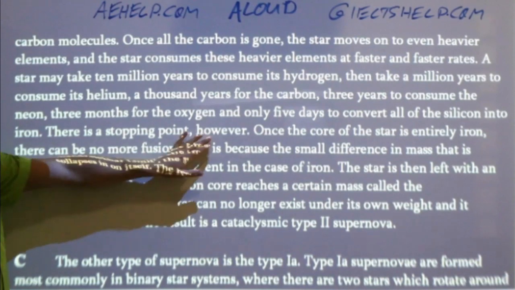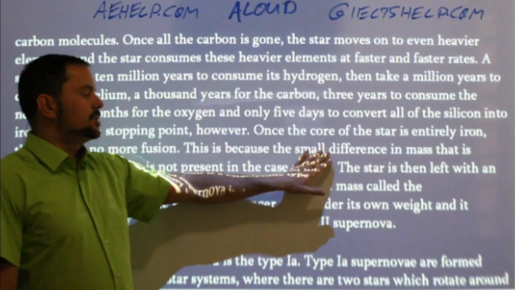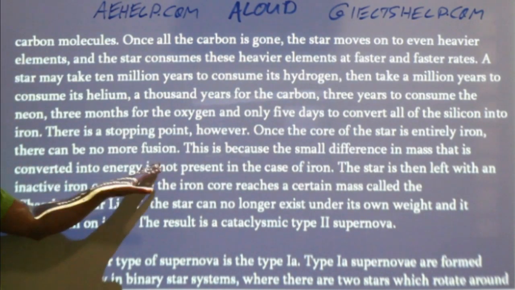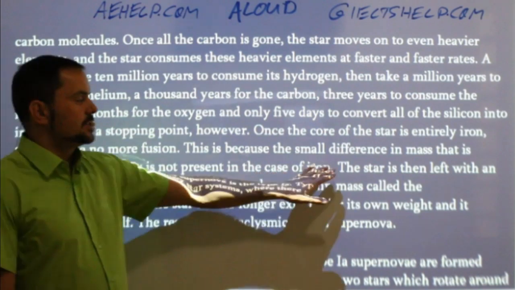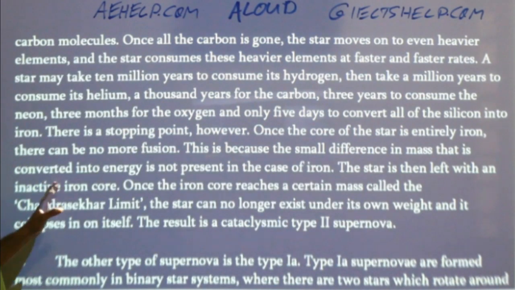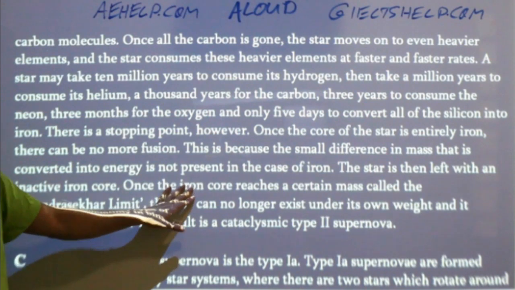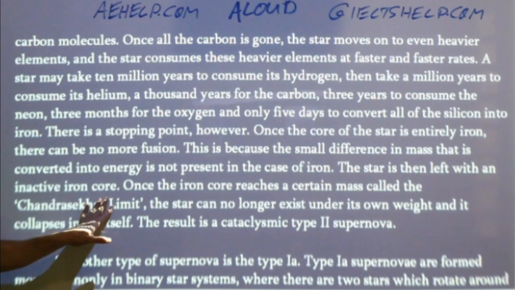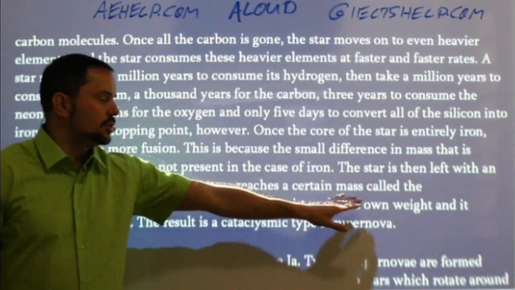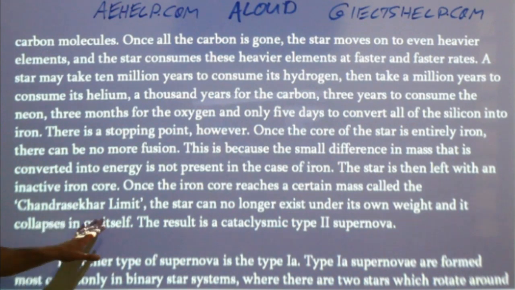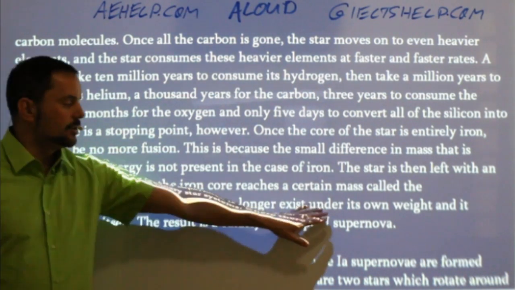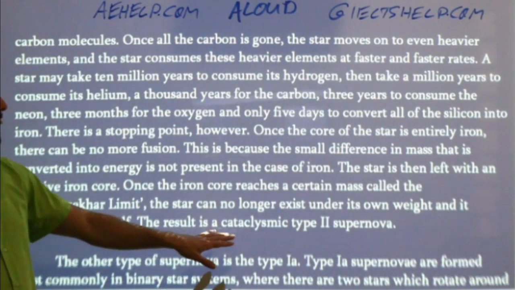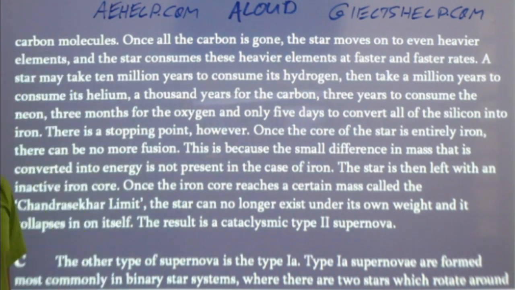There is a stopping point, however. Once the core of the star is entirely iron, there can be no more fusion. This is because the small difference in mass that is converted into energy is not present in the case of iron. The star is then left with an inactive iron core. Once the iron core reaches a certain mass called the Chandrasekhar limit, the star can no longer exist under its own weight and collapses in on itself. The result is a cataclysmic type 2 supernova.